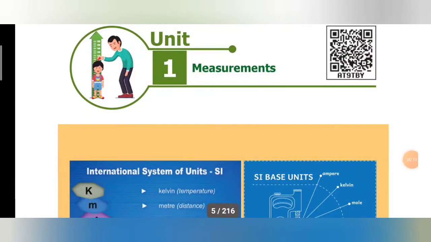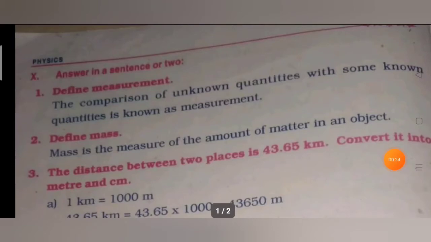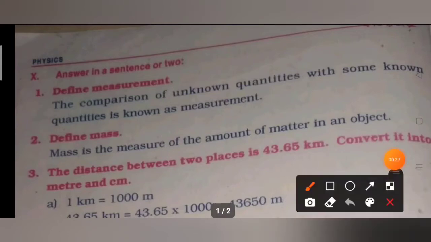Today we are going to revise the first unit, measurements. Let us revise the question answers in this unit. Question 1. Define measurement. The comparison of unknown quantities with some known quantities is known as measurement.